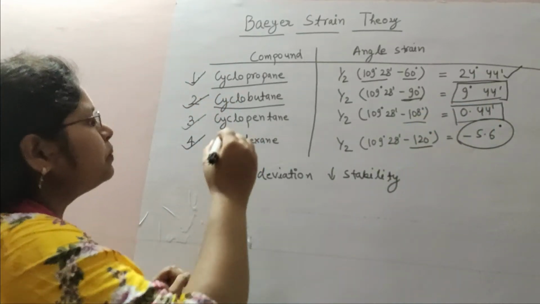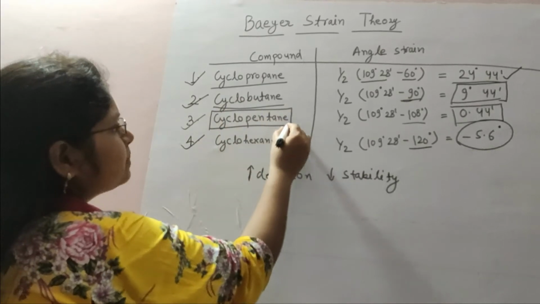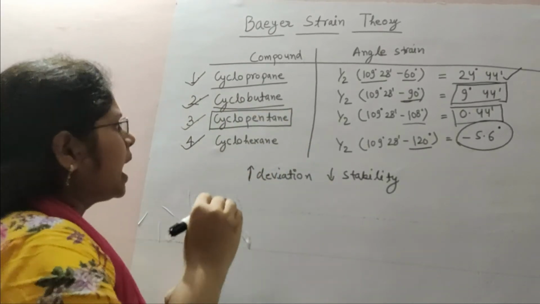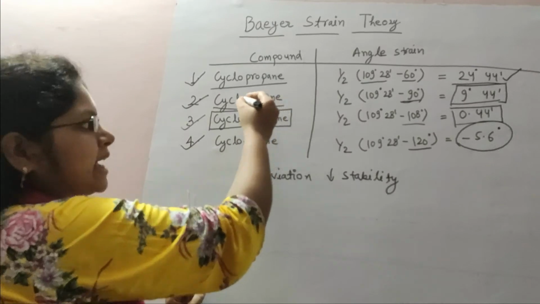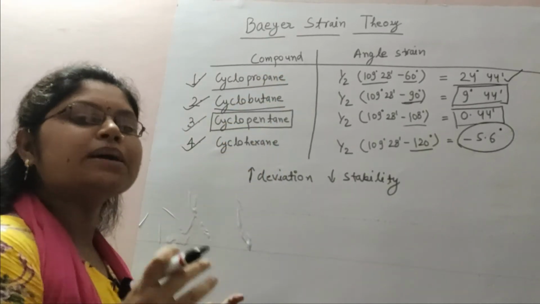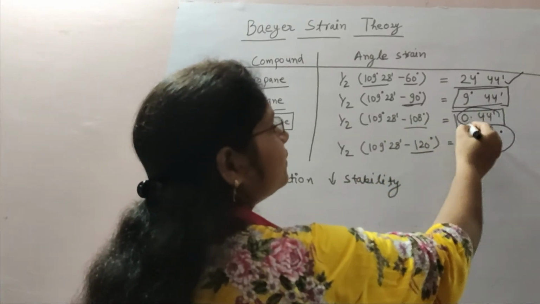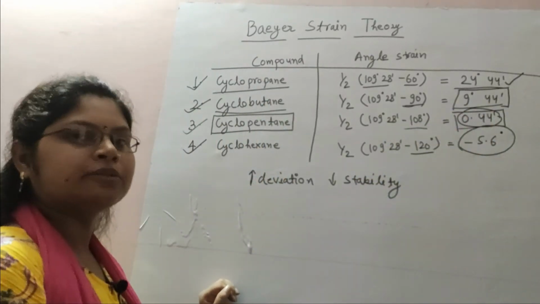So according to Baeyer, cyclopentane is the most stable compound. It is more stable than cyclobutane and also more stable than cyclopropane, because there is minimum deviation in cyclopentane.